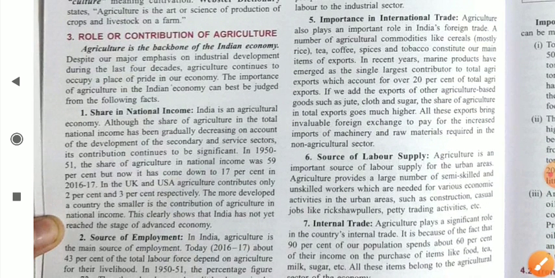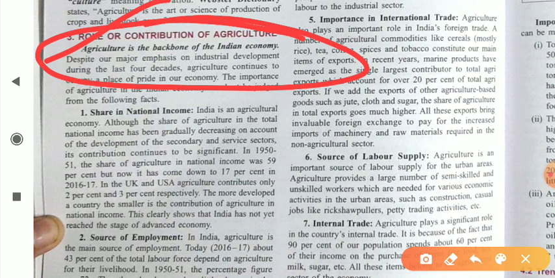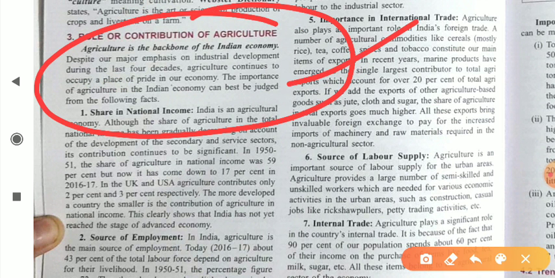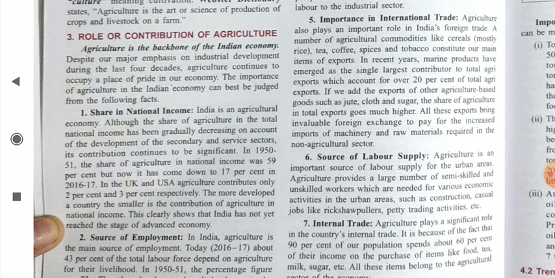Now the role or contribution of agriculture. Agriculture is the backbone of Indian economy. Always keep in mind that agriculture sector is the backbone of our economy. Despite our major emphasis on industrial development during the last 4 decades, agriculture continues to occupy a place of pride in our economy. The importance of agriculture in the Indian economy can best be judged from the following facts. These are the facts why agriculture is termed as the backbone of Indian economy, or you can say all these are the role and contribution of agriculture.